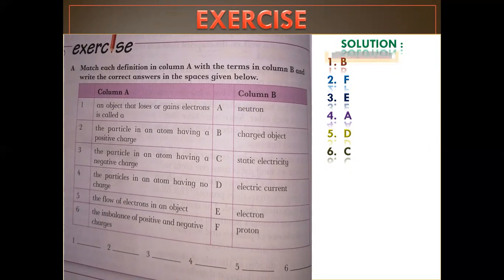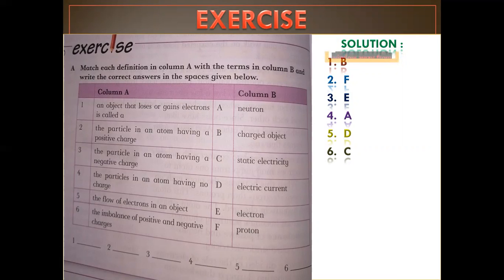Match the columns. Number 1. An object that loses or gains electrons is called a charged object. The particles in an atom having a positive charge, protons. The particles in an atom having a negative charge, electrons.